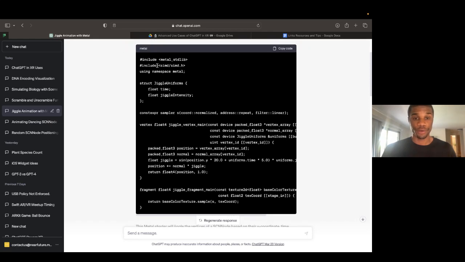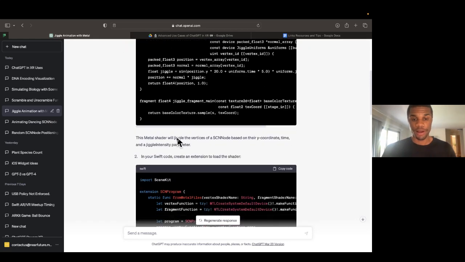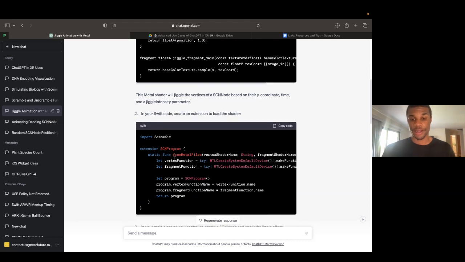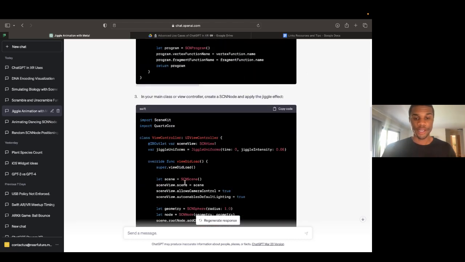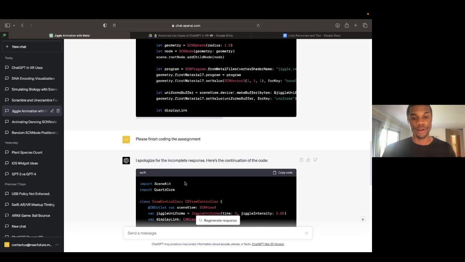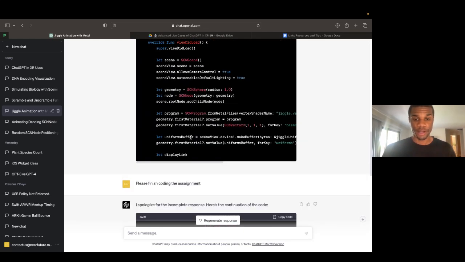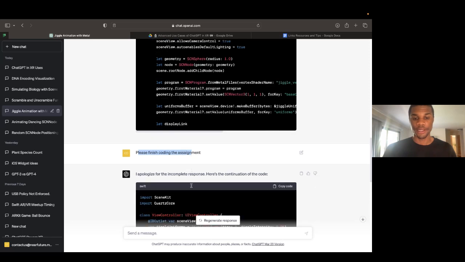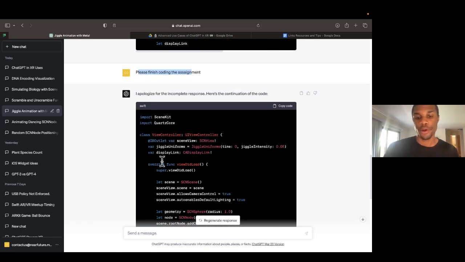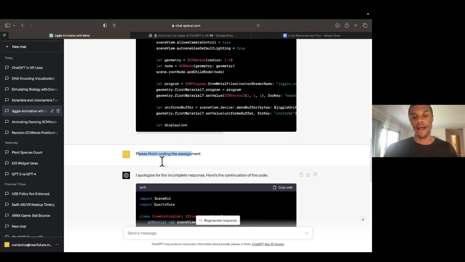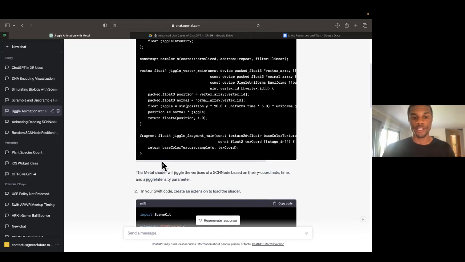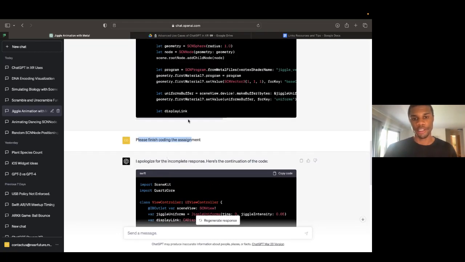So it went through and it wrote this metal shader out. Then it tells me that I need to load it as an SCN program. And then it tells me how to apply it to our node. And then finally, I think here it got stuck. So here's a pro tip. You can see here it was coding and it just kind of stopped. And what I did is I said, hey, please finish coding the assignment. It says, I apologize, and it kept coding the rest of the assignment. So definitely, if you see ChatGPT error out like this, if it forgets something, just ask it to finish.